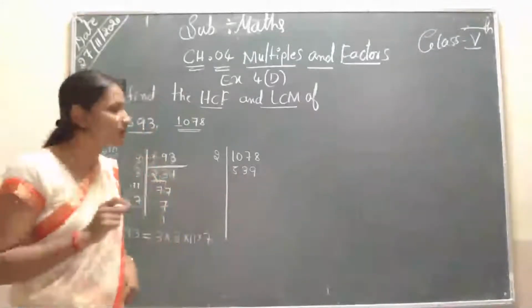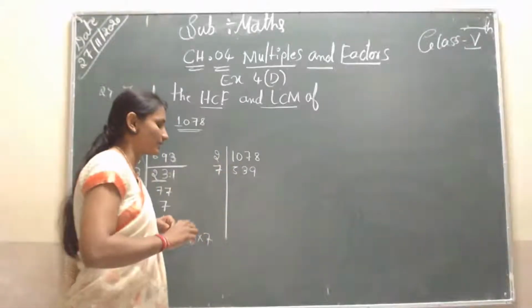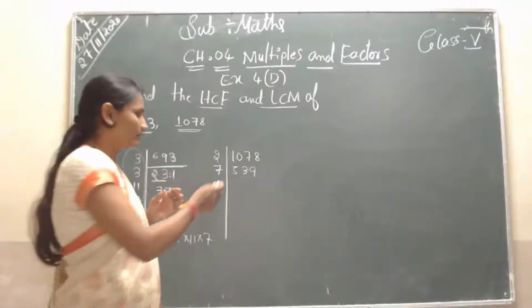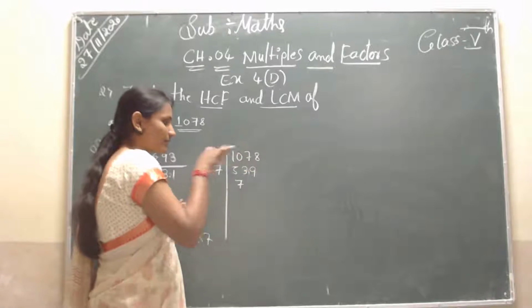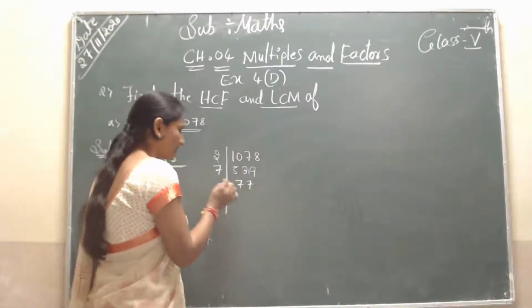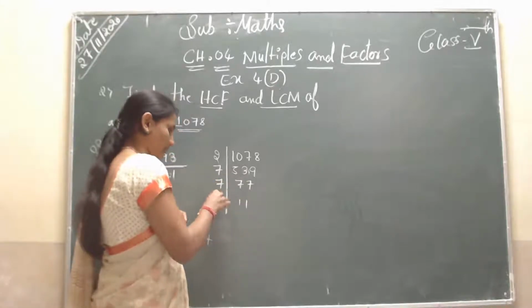So 17 is not divisible by 3. Better you have to take the 7. So 7 sevens are 49. So 4 is left, again 49. So again 7 sevens are 49. Last, 7 ones are 7.